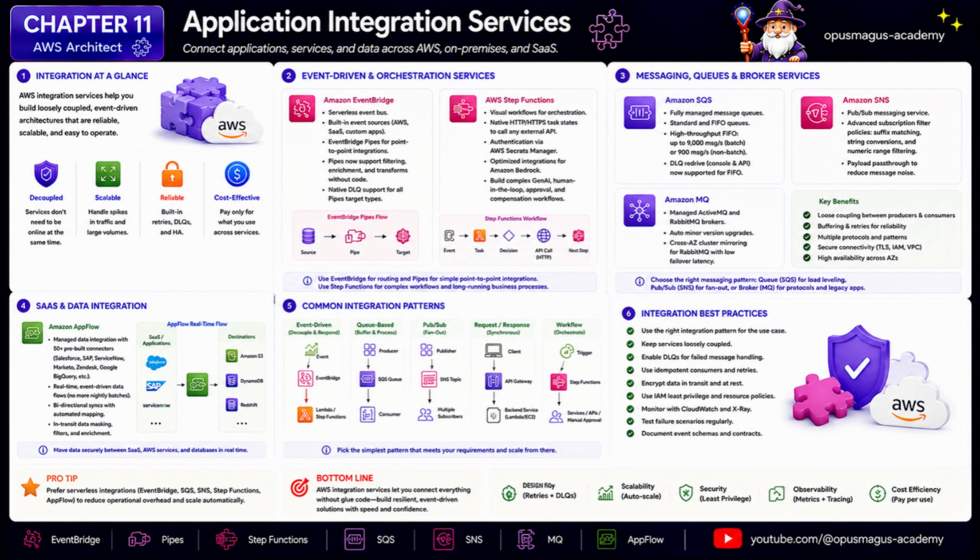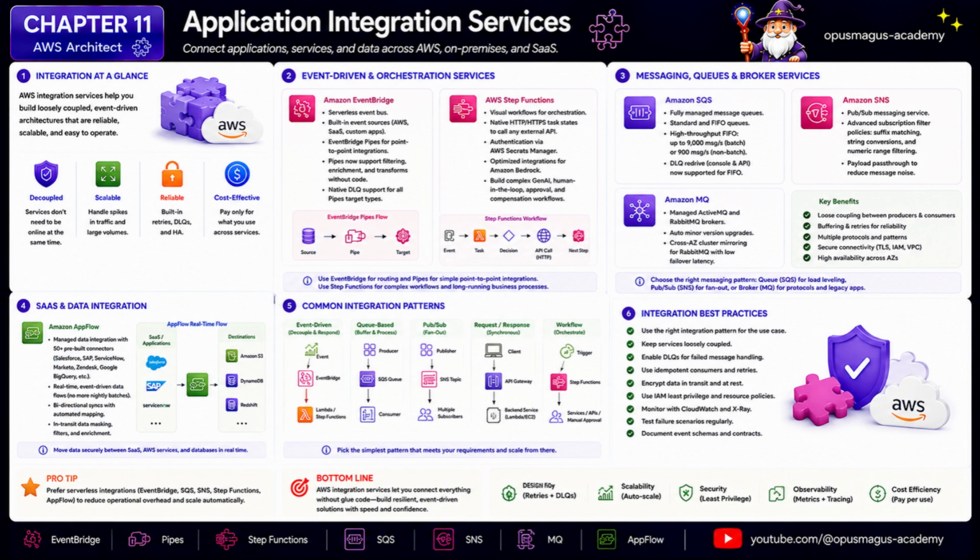A senior engineer should design integration around failure. Messages may be duplicated. Consumers may fail. External APIs may throttle. Events may arrive late. Workflows may need compensation. Queues may grow. Schemas may change. Good integration architecture uses idempotent consumers, retries, DLQs, tracing, monitoring, encryption, least privilege IAM, and clear ownership of event contracts.